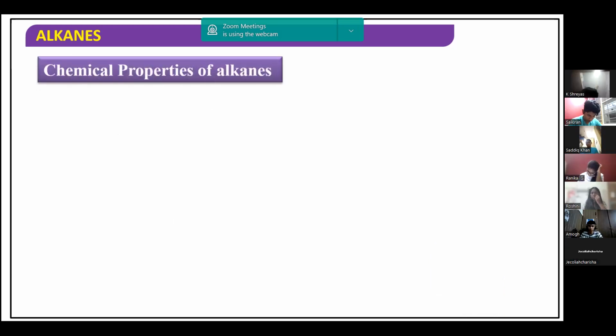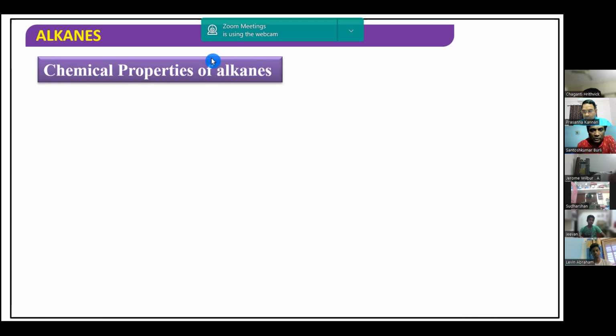Now coming to a very important part, chemical properties. As we already know, alkanes are completely saturated. Saturated hydrocarbons have very little affinity for any oxidizing agent, reducing agent, acids or bases; they are not going to react with them under normal conditions.